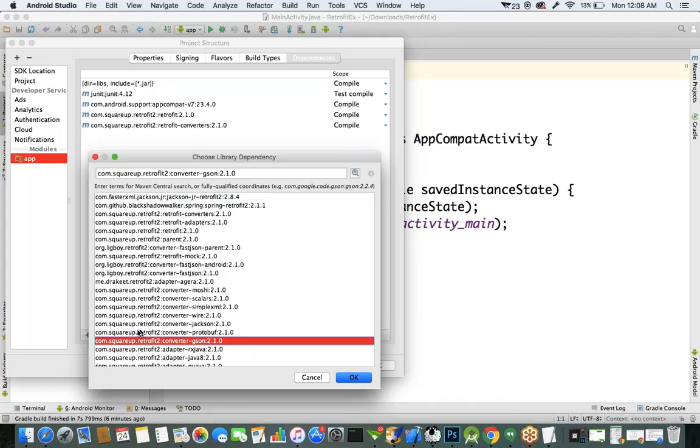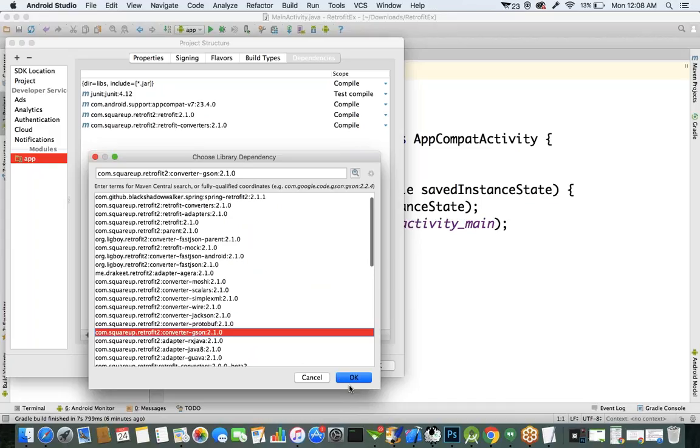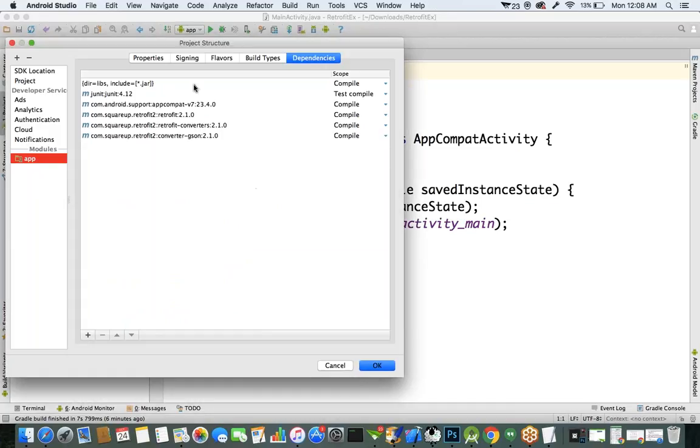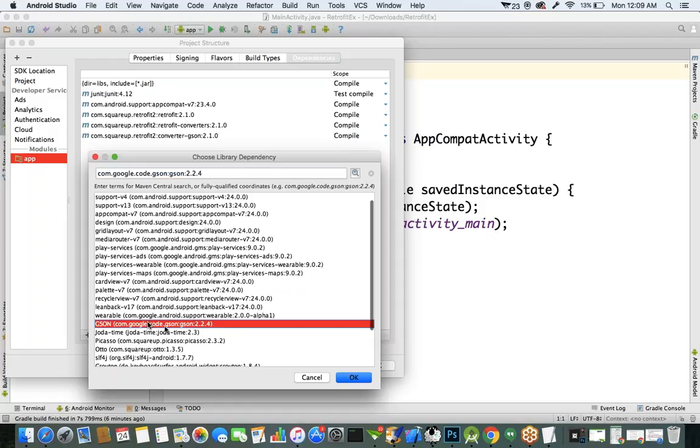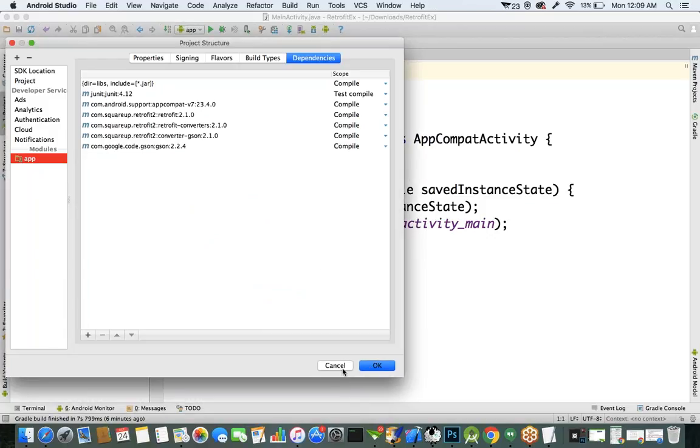See here, Retrofit converter JSON. Retrofit we added, Retrofit converter we added. Next, converter JSON, and we had to add a normal JSON library also.